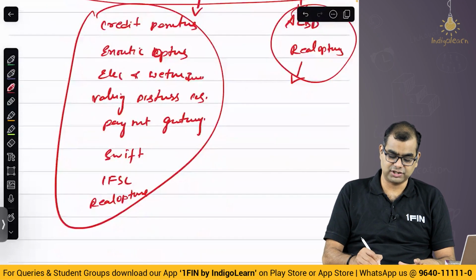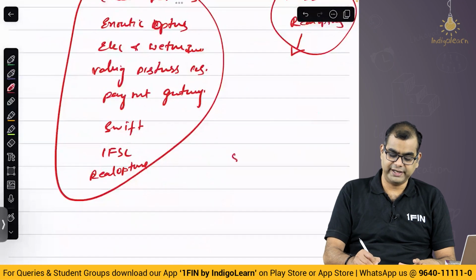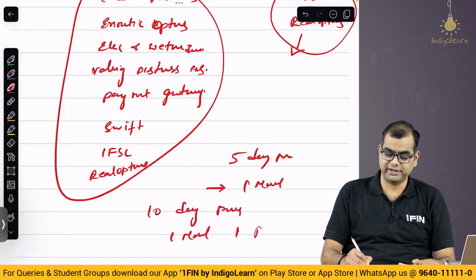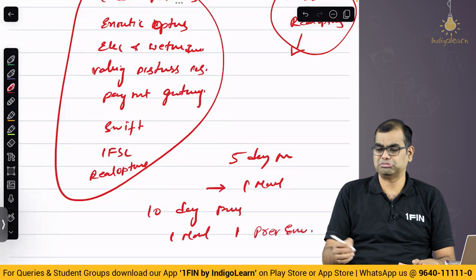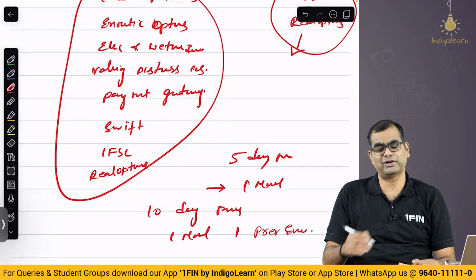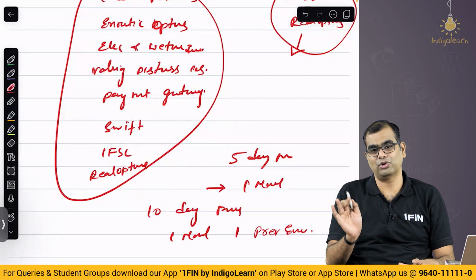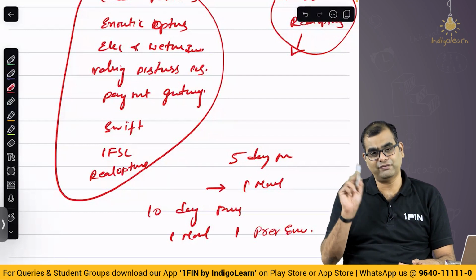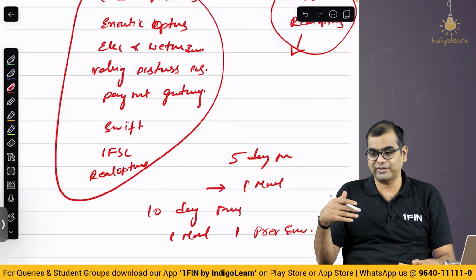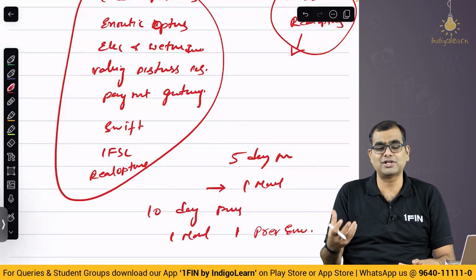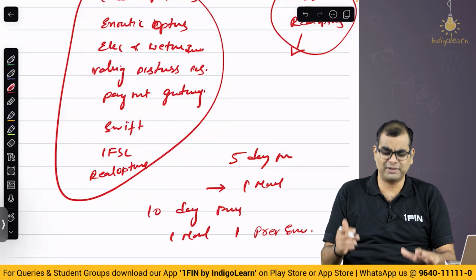And my suggestion is, for 5-day prep, you write 1 mock. For 10-day prep, write 1 mock plus 1 previous exam. Take anything in 23 or 24, write 1 exam. The point is not to check whether the same question will be asked in the exam. No. The point is to check whether you are comfortable answering questions in the exam where something is twisted or where something comes that you don't know. How will you manage your entire preparation? Please write it for the full 3 hours.